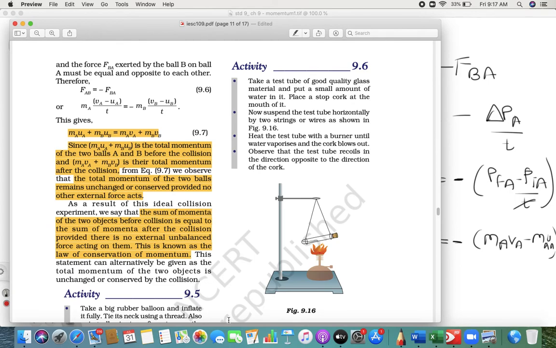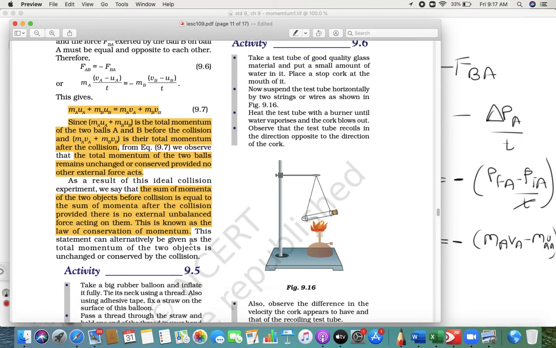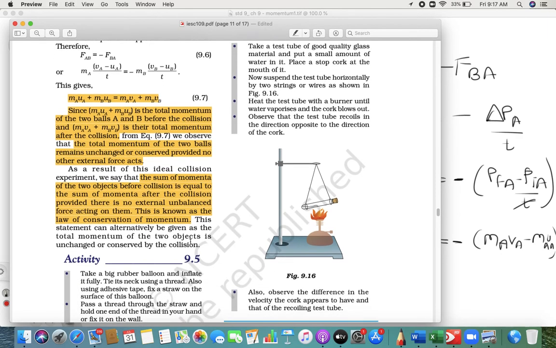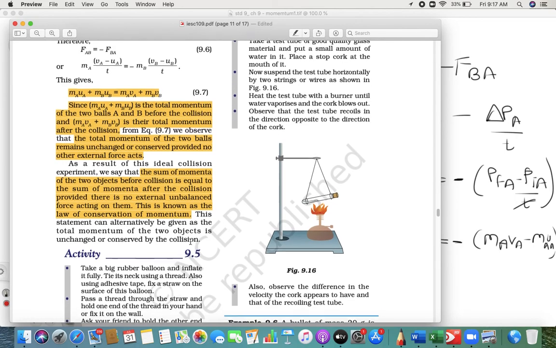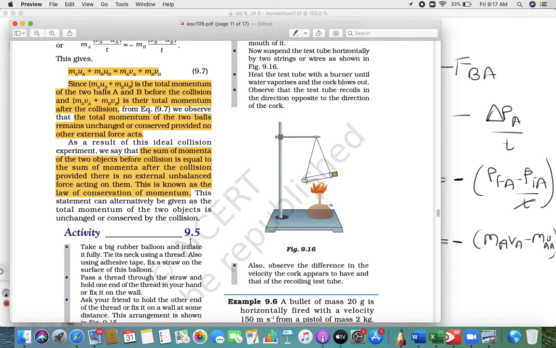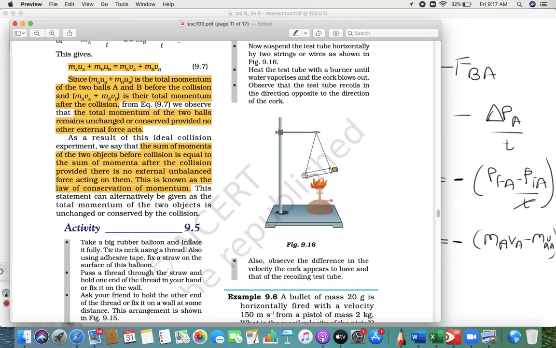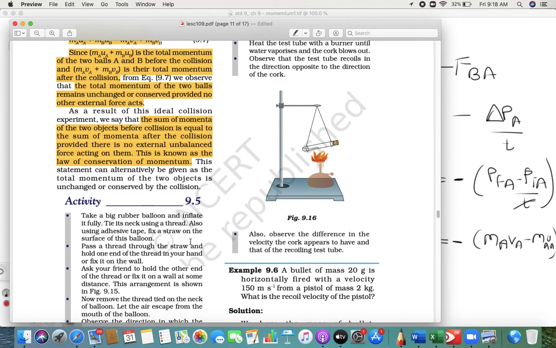Singular we call momentum, plural we call momenta. The sum of momentum of two objects before collision is equal to the sum of momentum after collision, provided there is no external unbalanced force acting on them. This is known as the law of conservation of momentum.